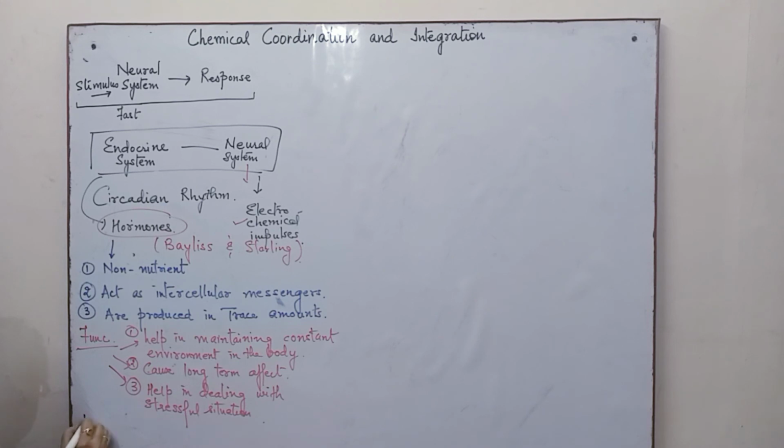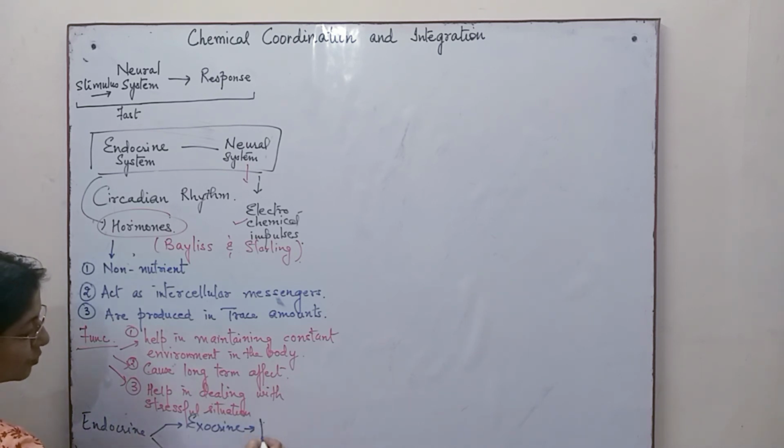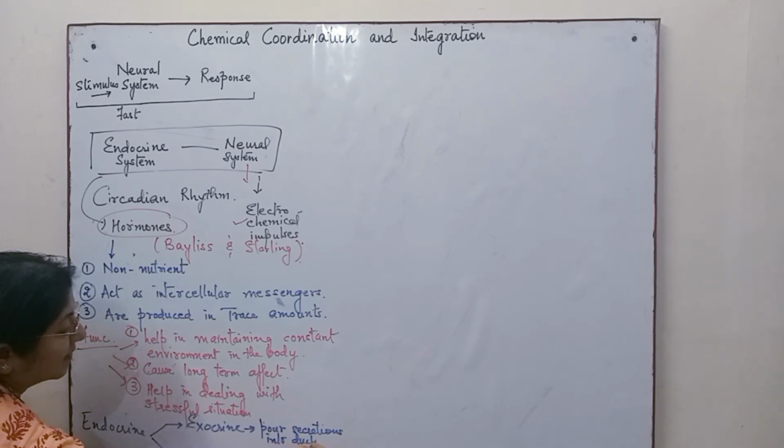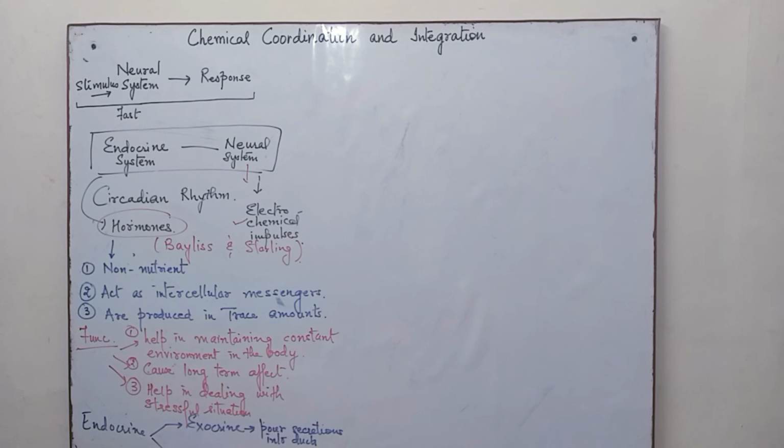The exocrine glands pour their secretions into ducts or channels, whereas endocrine glands release their secretions directly into the bloodstream. So there are no ducts over there.